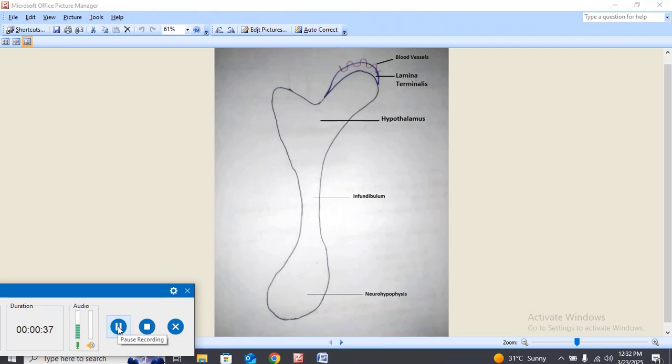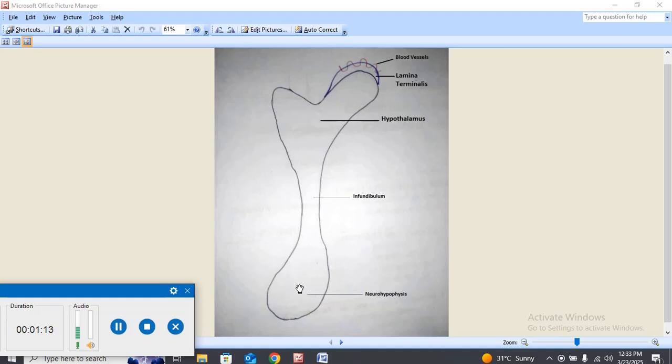To know about diabetes insipidus thoroughly, we should go into the background. In this slide we can see the pituitary gland. This is the posterior pituitary gland, also called neurohypophysis, because it is part of the neuronal system. The anterior pituitary gland is called adenohypophysis because it is part of the endocrine system. Adeno is for endocrine, and hypophysis means pituitary gland.